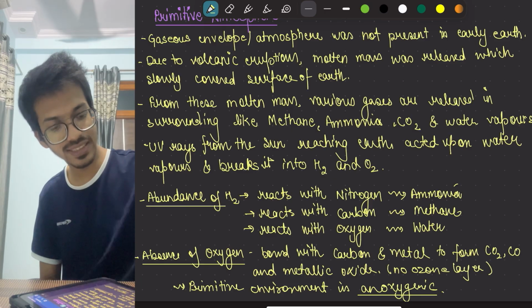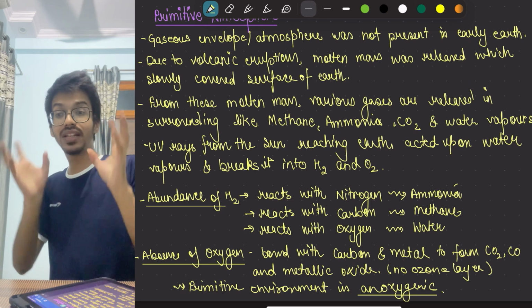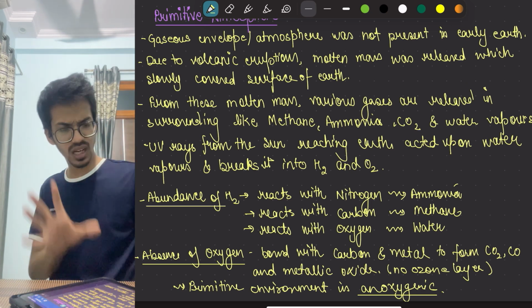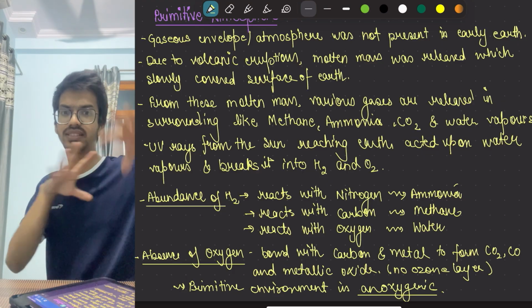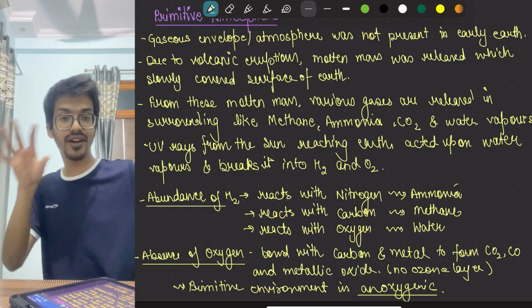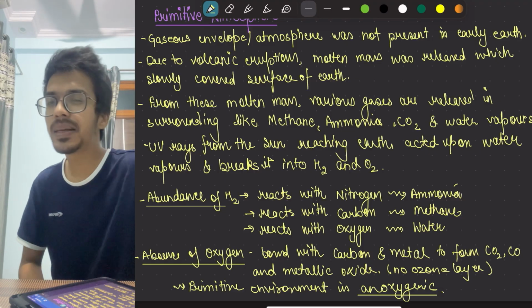So UV rays easily come and do this thing. With this, we understood the primitive earth. Now the question is, the earth is like this, the environment is like this, no free oxygen is present, carbon dioxide and all of these things are present, which means it looks something like Mars.